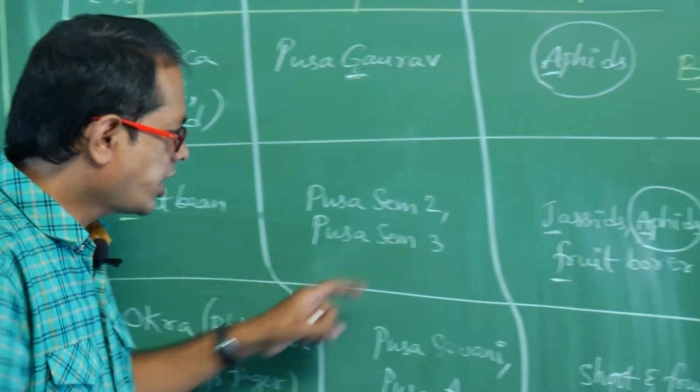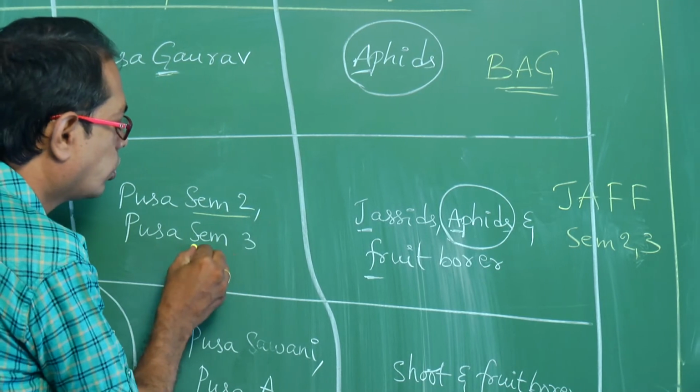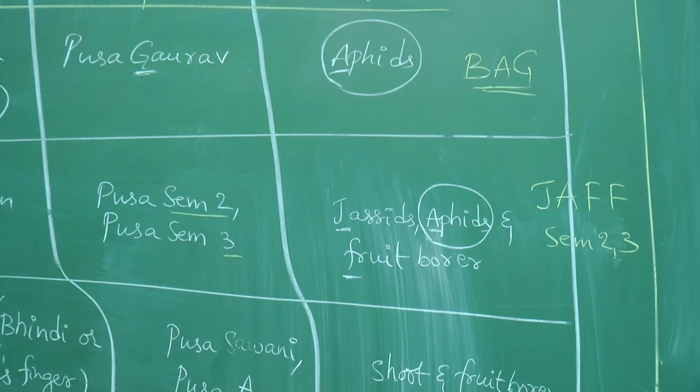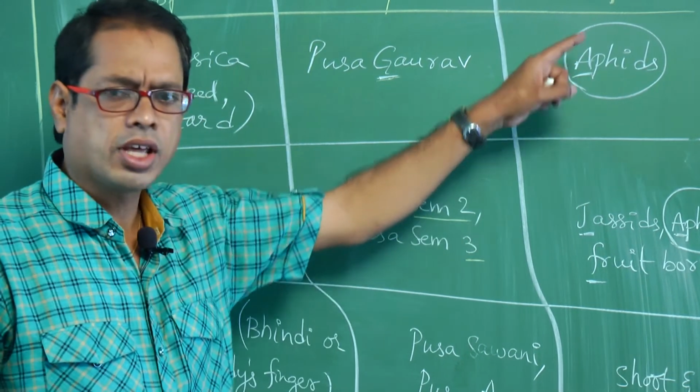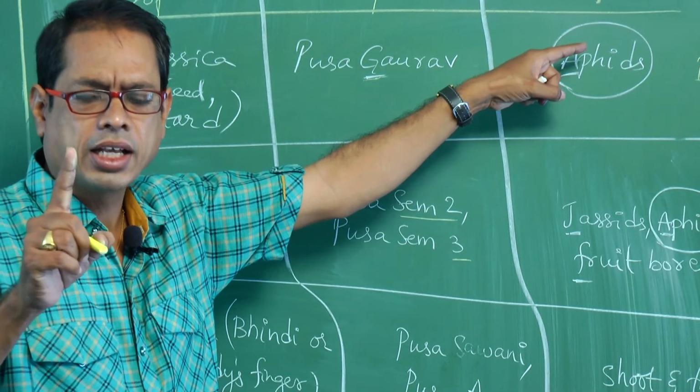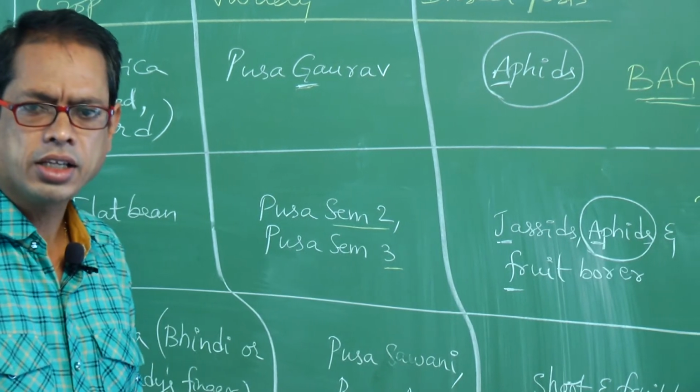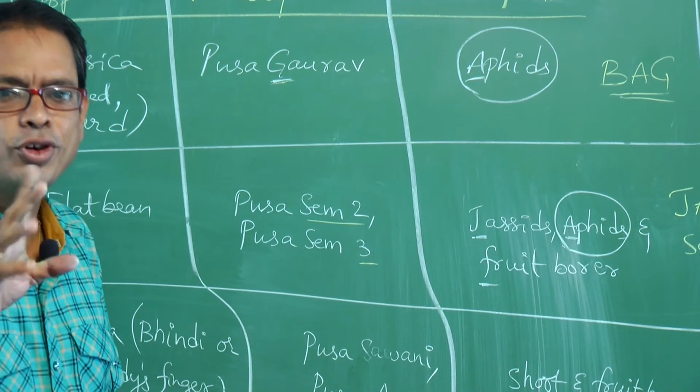Jaf, Sem, 2 3. What is the code? Jaf Sem 23. First one code, bag. Second one code, trick, Jaf Sem 23.